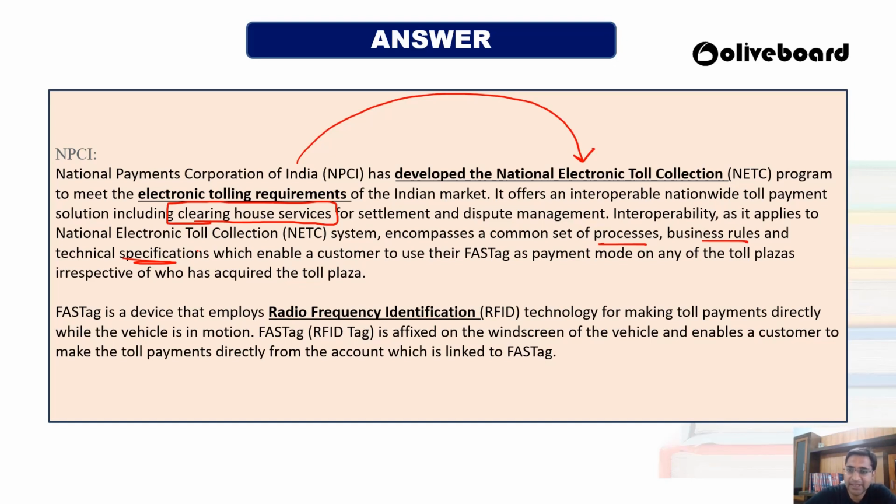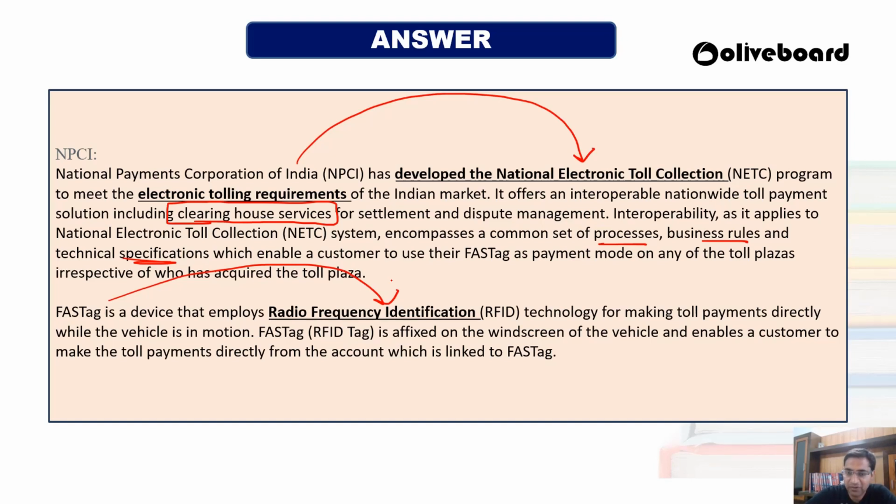Okay, so with this, anybody who is having the FASTag can go to any part of the country. They don't have to face any kind of hassle because FASTag is the same everywhere, and you can go to any of the toll plazas and the money will be deducted from your FASTag, so you don't have to pay anything other than that.